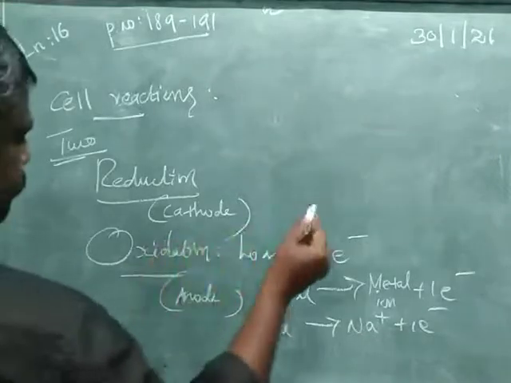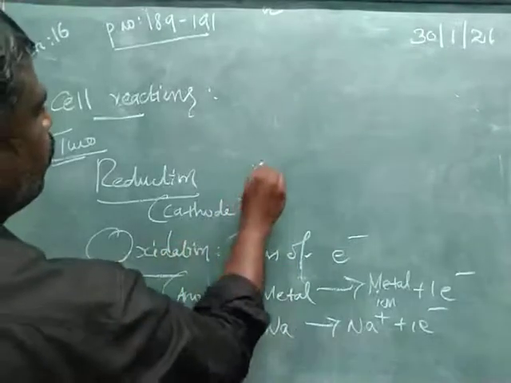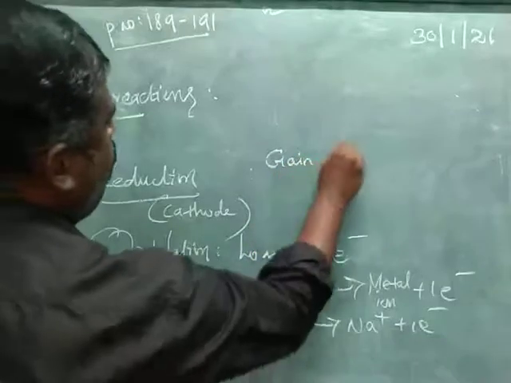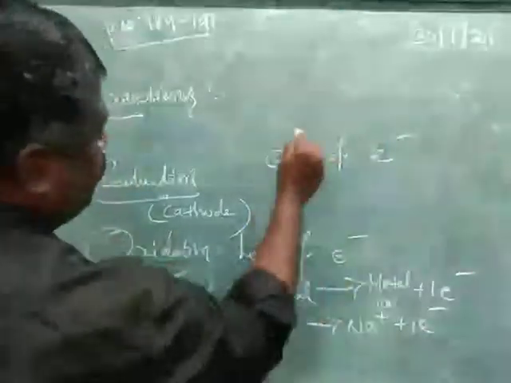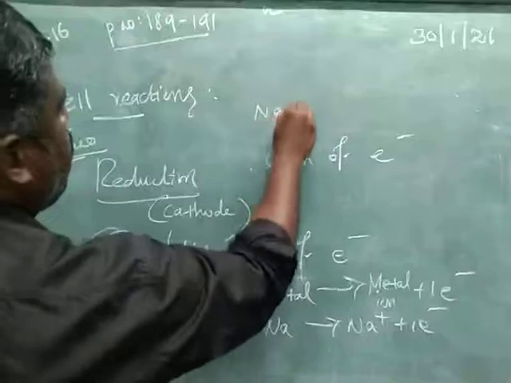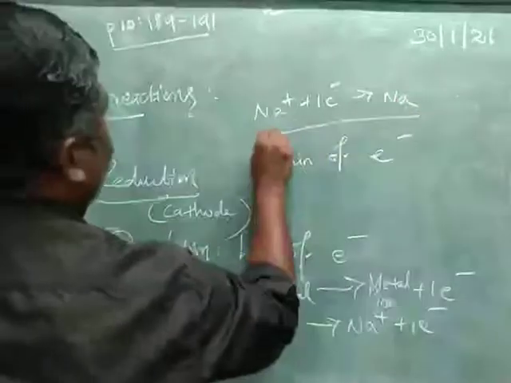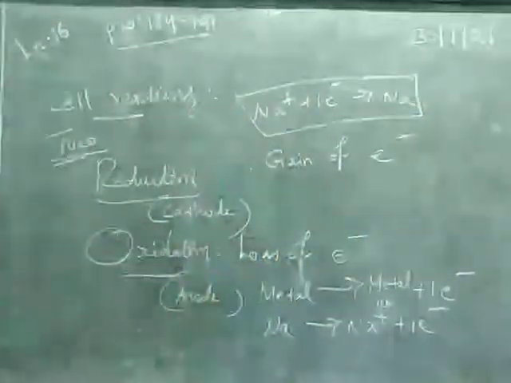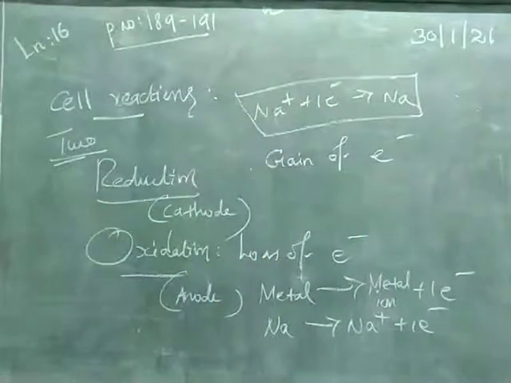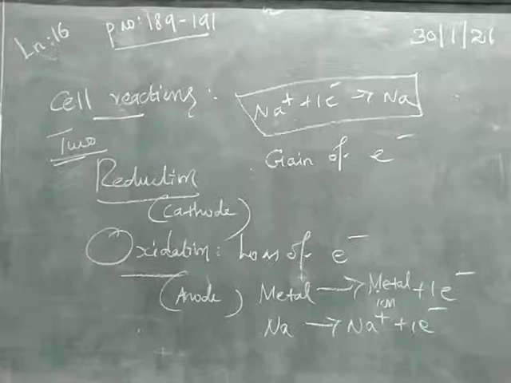For example, gain of electron, the same example we will write: Na plus gains an electron to give Na. This is the example of oxidation and reduction. In electrochemical cells, both oxidation and reduction occur simultaneously. So what type of chemical reactions are involved in electrochemical cells? That is called redox reactions.